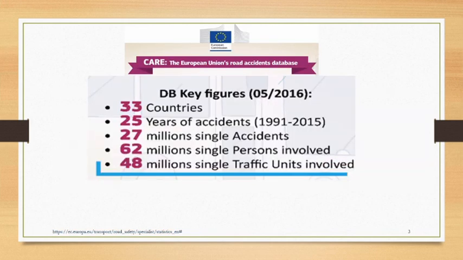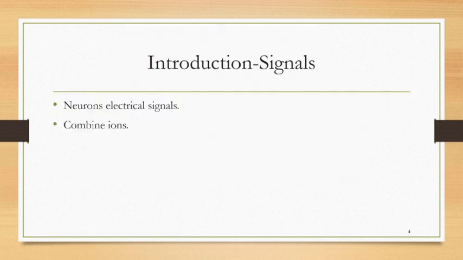According to the European Union Road Accident Database, from 1991 to 2015, in 33 countries, 27 million single accidents have occurred, with more than double this number of people involved.